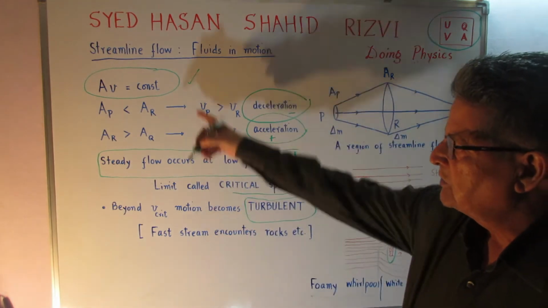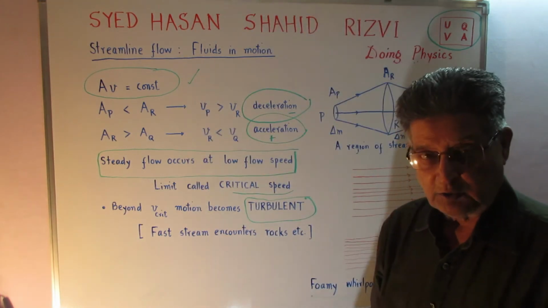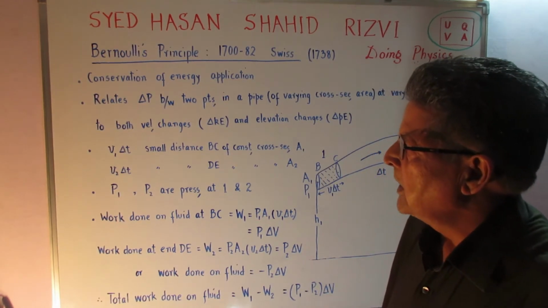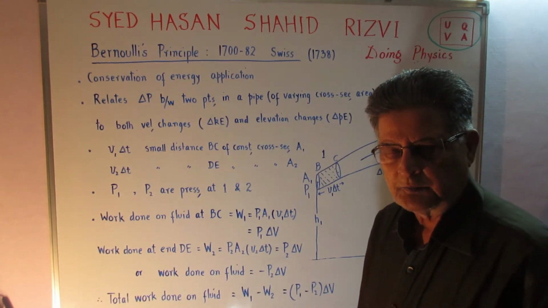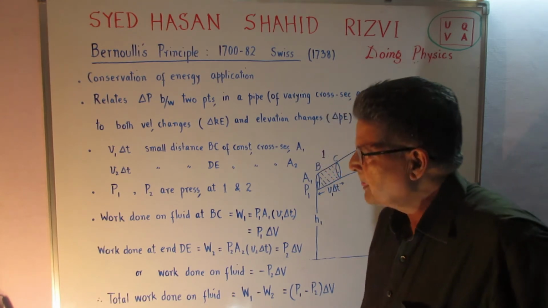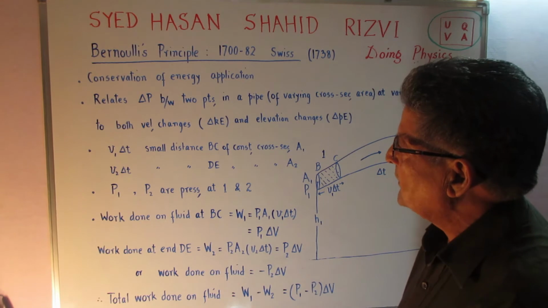This is called the equation of continuity. Next we learn a beautiful principle of the flow of fluids, that's called Bernoulli's principle.